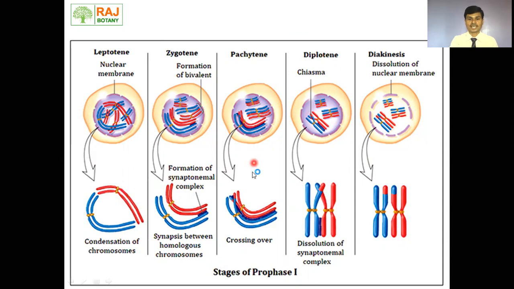Pachytene: characterized by the formation of chiasmata points, formed due to crossing over between non-sister chromatids of the homologous chromosomes. Then the diplotene stage: dissolution of the synaptonemal complex takes place, but chromosomes are still not separated. They are attached at the points of chiasmata. And diakinesis is characterized by terminalization.